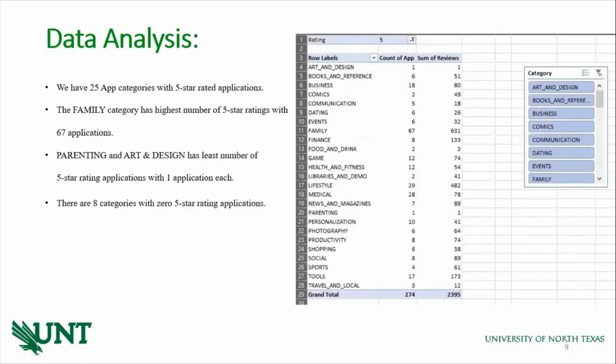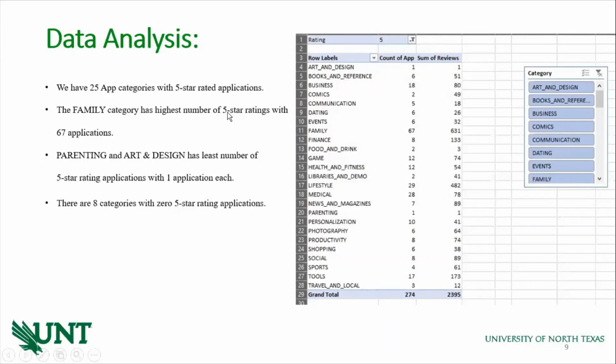Coming to the next slide, here we have a pivot chart. Here we compare categories and the count of apps with the sum of reviews. We also use a filter to select only the apps which have a rating of 5, and we also use a slicer, so we can select a particular category of our wish. We have a total of 25 app categories with 5-star rated applications.